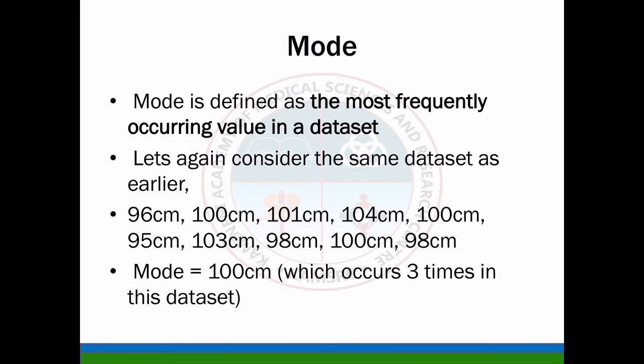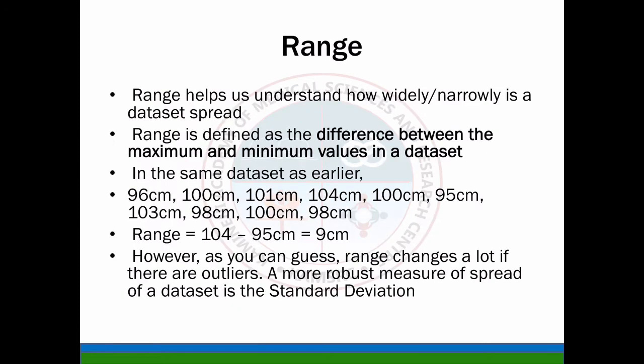Let us again consider the same data set we had taken earlier, 96, 100, 101, etc., 98. Mode is equal to 100 centimeters, which occurs 3 times in this data set. 100 is the most frequently occurring, so 100 is the mode.